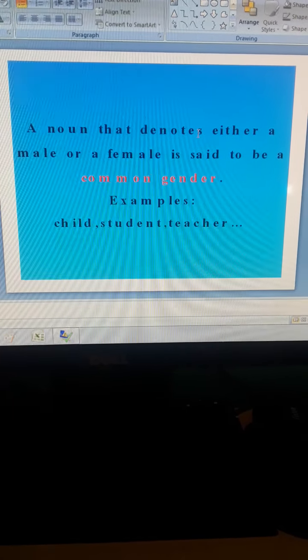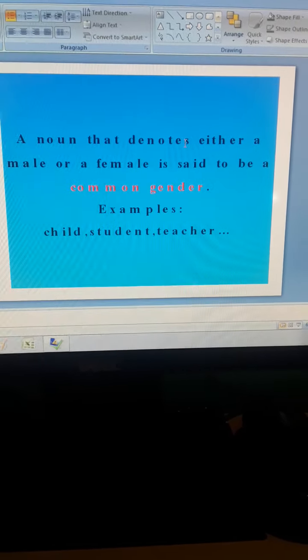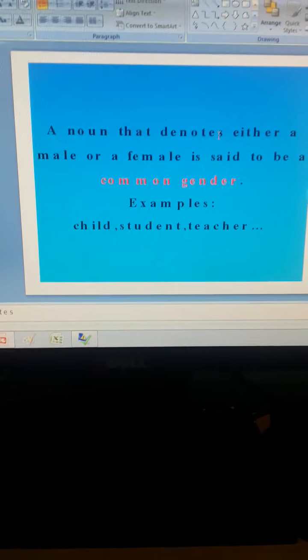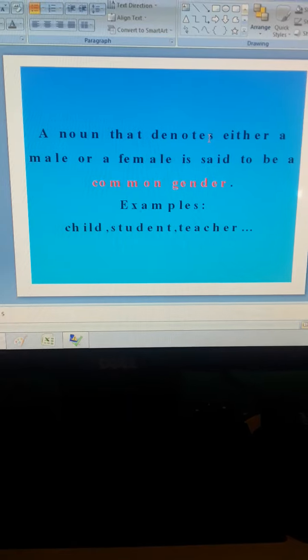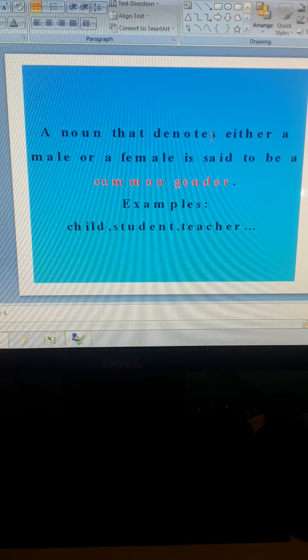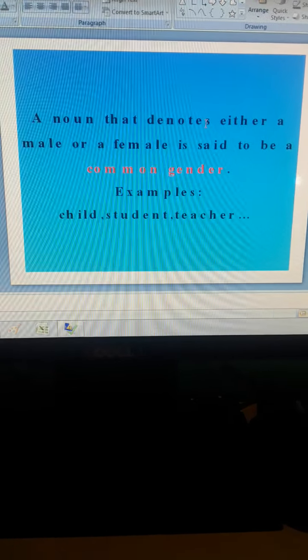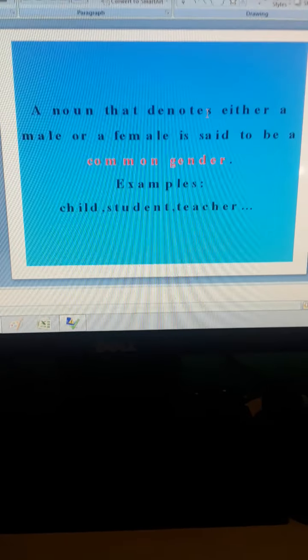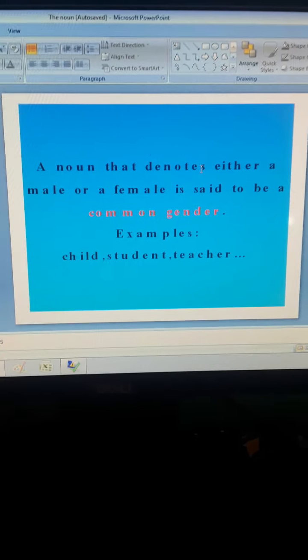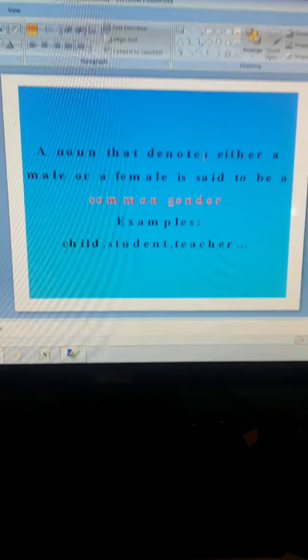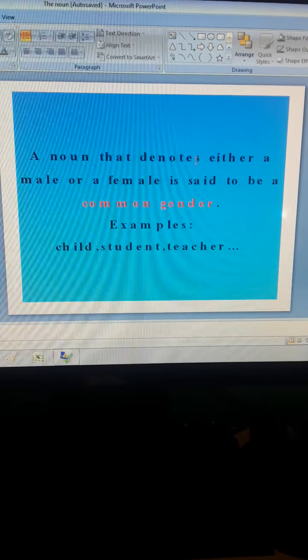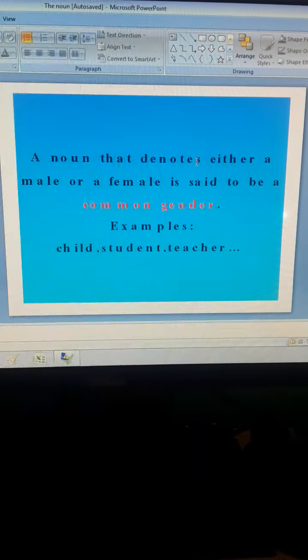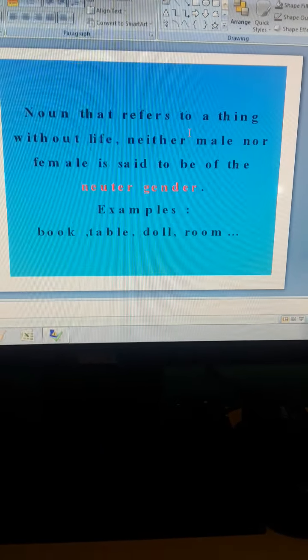A noun that denotes either a male or a female is said to be a common gender, such as child, student, teacher. A child can be a girl child or a boy child. A student can be a girl, a boy, both. A teacher can be a lady teacher or a male teacher. With this we cannot identify whether it's a male or a female, so it is called a common gender.